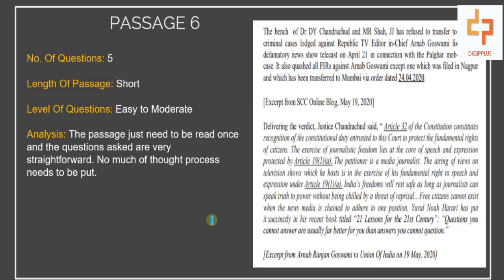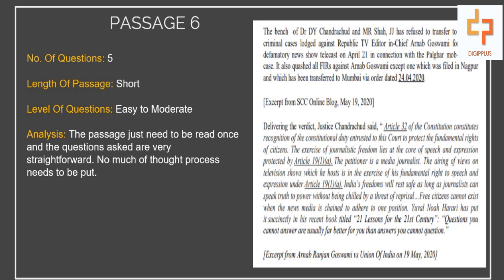Moving ahead, we have our passage number 6, which had 5 questions and the level of the questions ranged from easy to moderate. This passage is considered to be one of the shortest passages, and according to the analysis, this passage required to be read once and carefully, and the questions asked were very straightforward and no thought process was needed.